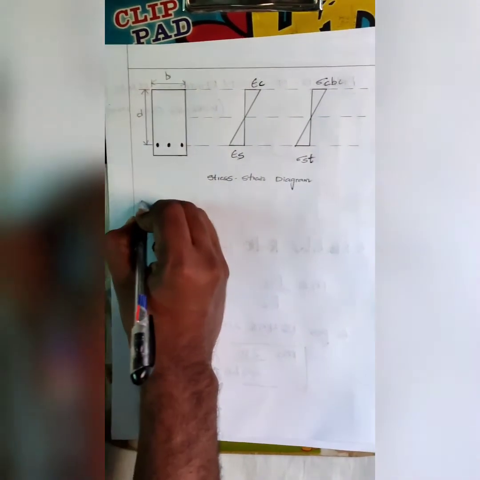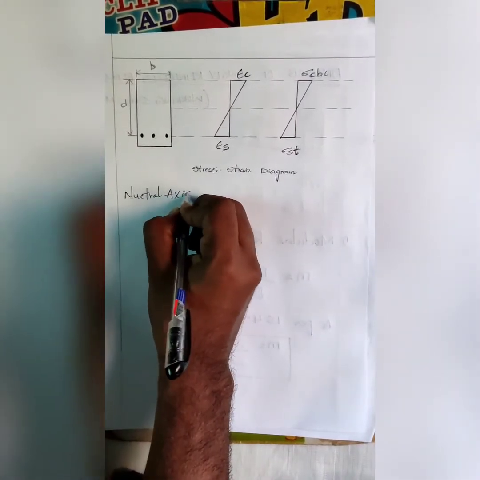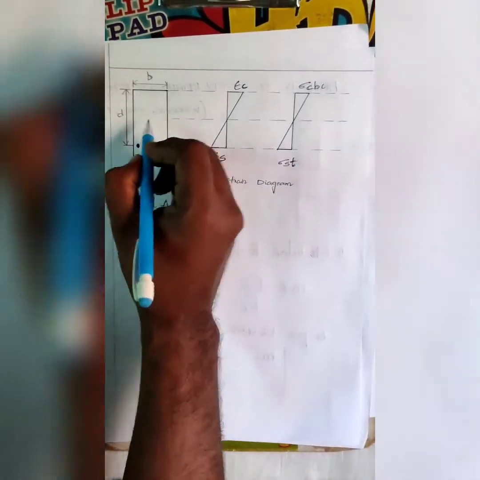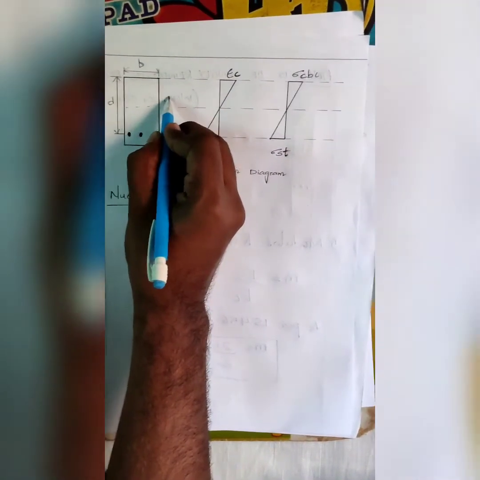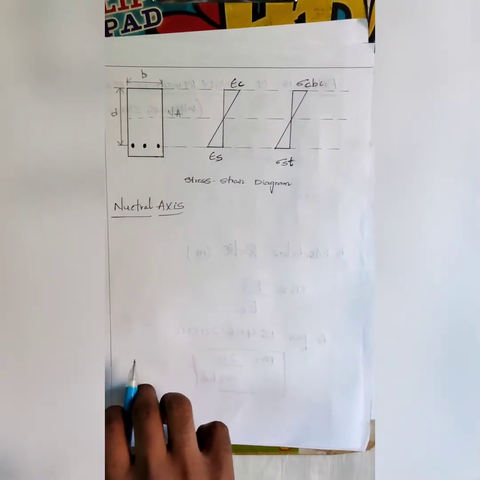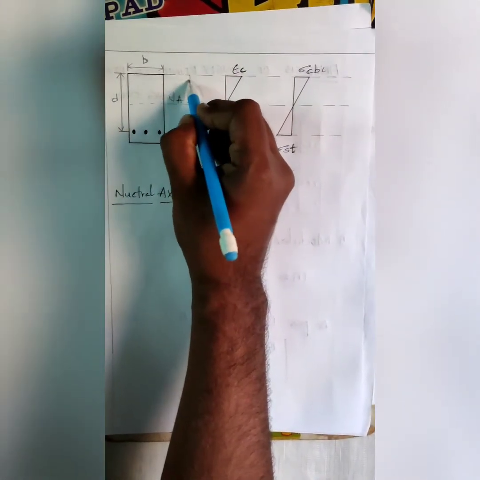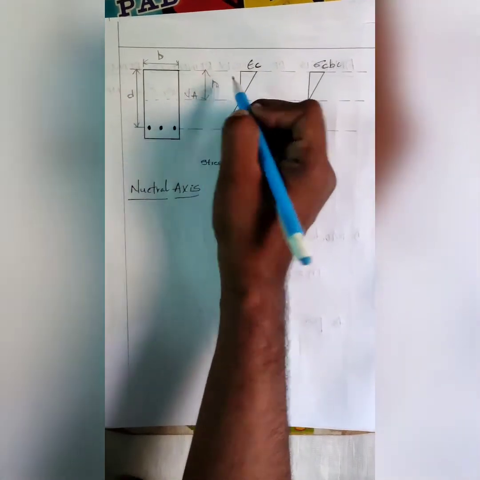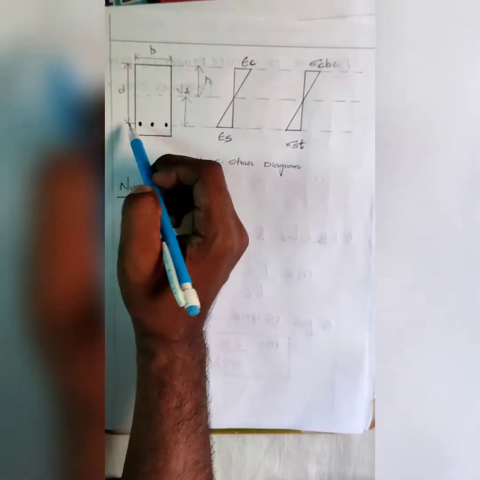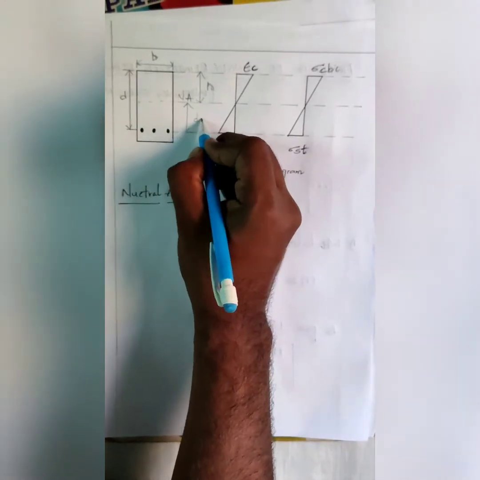From that we will find out the neutral axis first. This line is called the neutral axis. We are taking this as N. The overall effective depth is D, and the neutral axis depth is N, so this distance will be D minus N.